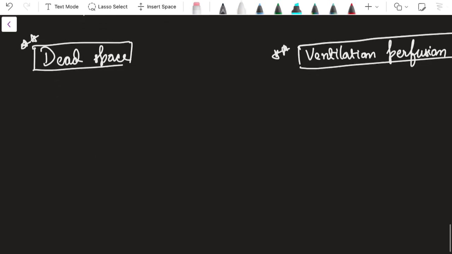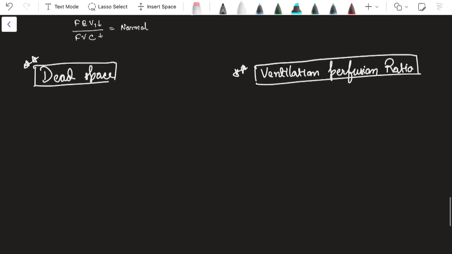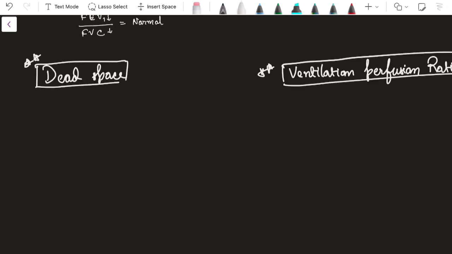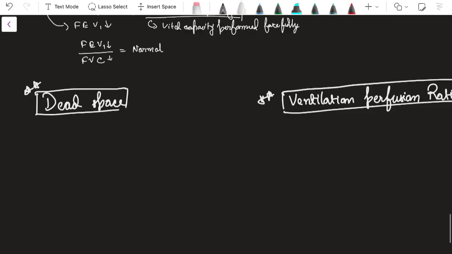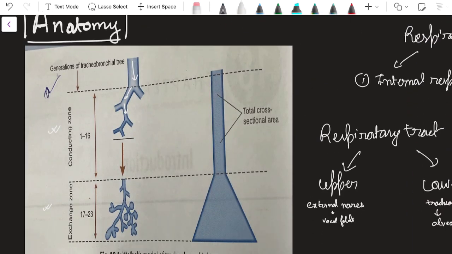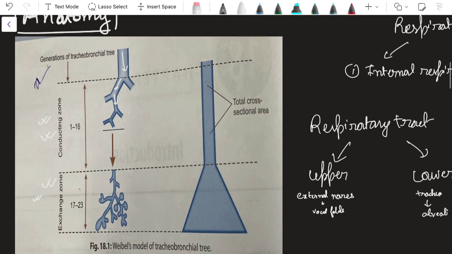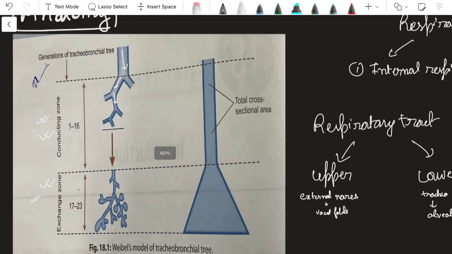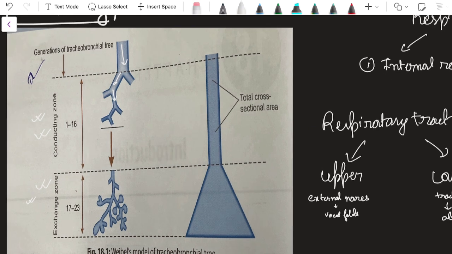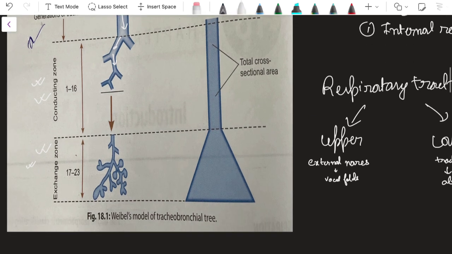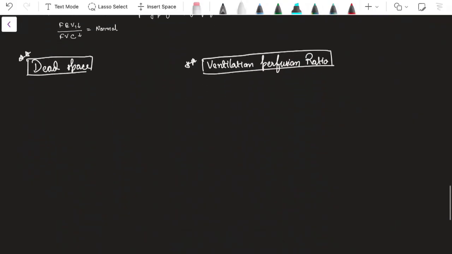Now let us move on to the topic that I said I will teach later, the dead space. As I have already said, the respiratory tract consists of two zones, the conducting zone and the exchange zone. You can see here the conducting zone and the exchange zone. In the conducting zone, no gaseous exchange takes place, so this is considered the dead space. It is called the anatomical dead space because it is already present and cannot be increased or decreased. Wherever there is conducting zone, no exchange of gases takes place, and that is considered the dead space. You have to keep in mind the values: the anatomical dead space value is 150 ml.